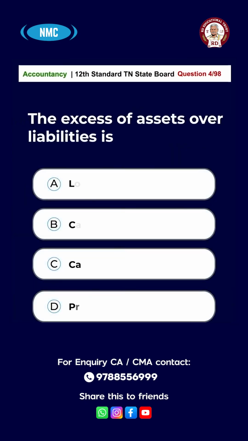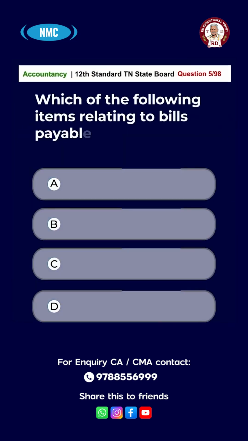Question number 4. The excess of assets over liability is option A, loss. Option B, cash. Option C, capital. Option D, profit. And the answer is option C, capital.